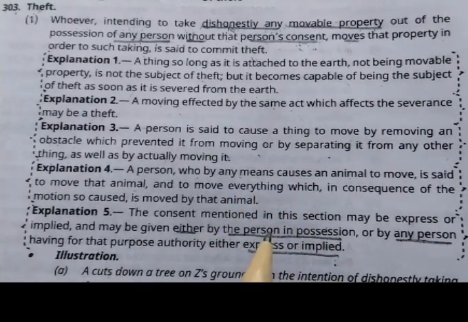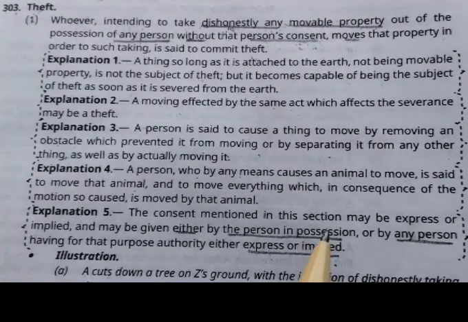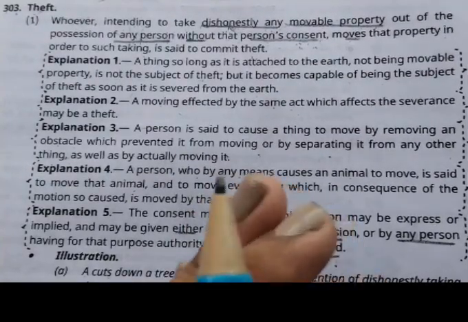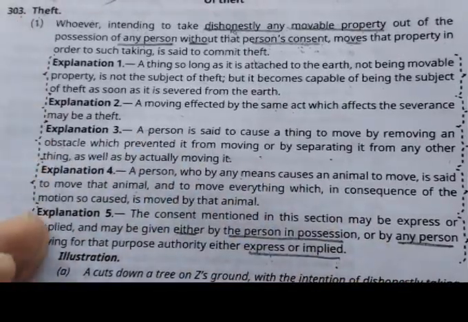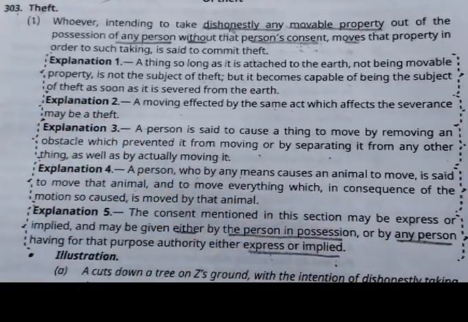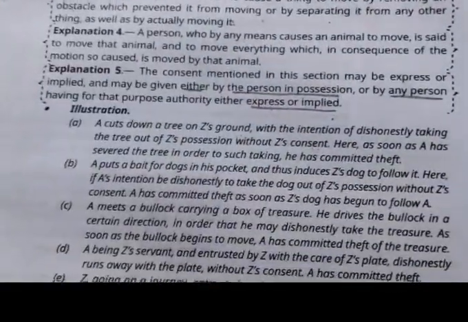So consent can be given by the person in possession of property or by someone who has the authority to give permission. So these are the 5 explanations of theft. Now let's see the illustrations.